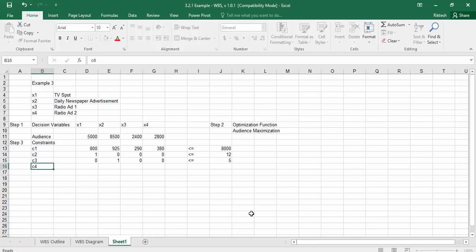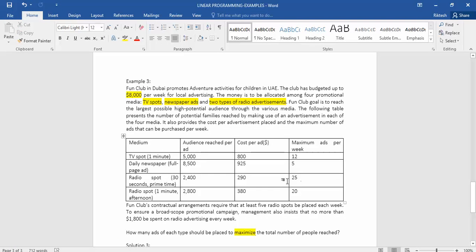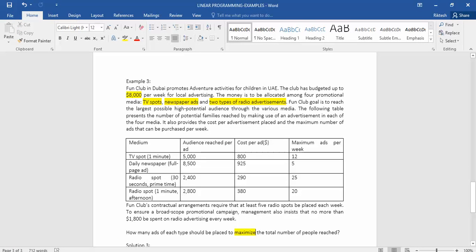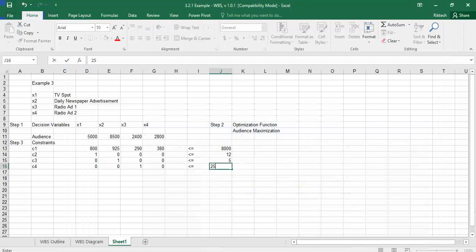Constraint number 4, we'll talk about medium number 3. We cannot give more than 25 advertisements of radio spot 1, which is x3. We'll put 1 here, the rest 0, less than or equal to 25. Yes, and the fourth one is 20.